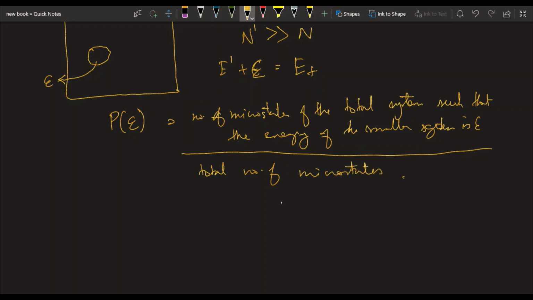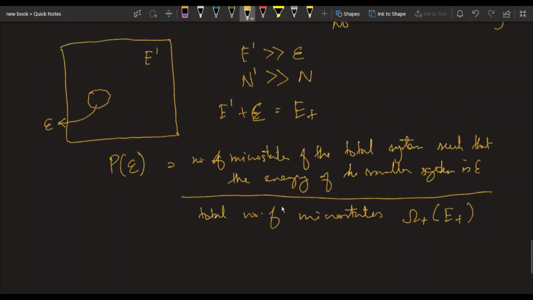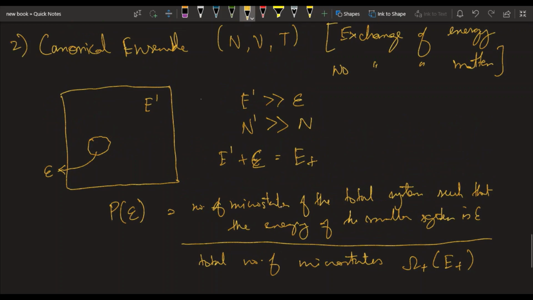So if you consider the whole system, this whole system is like a microcanonical ensemble, right? It cannot exchange energy with the surroundings, but the reservoir is able to exchange energy with the system, right?